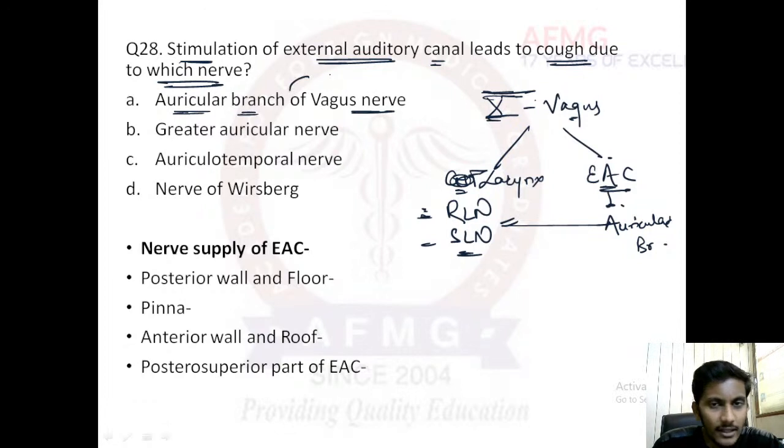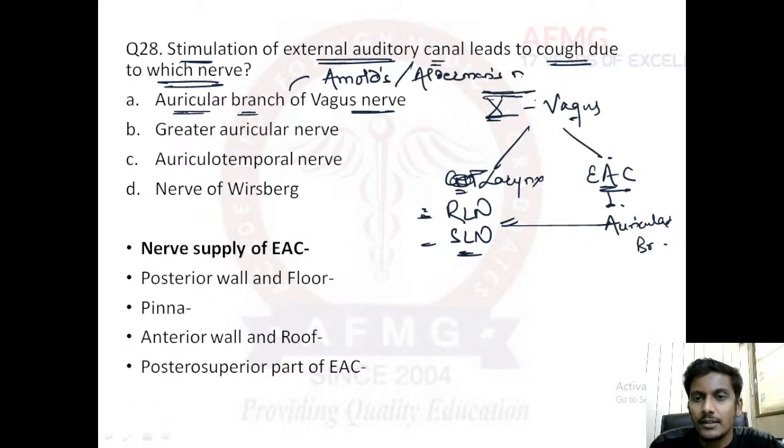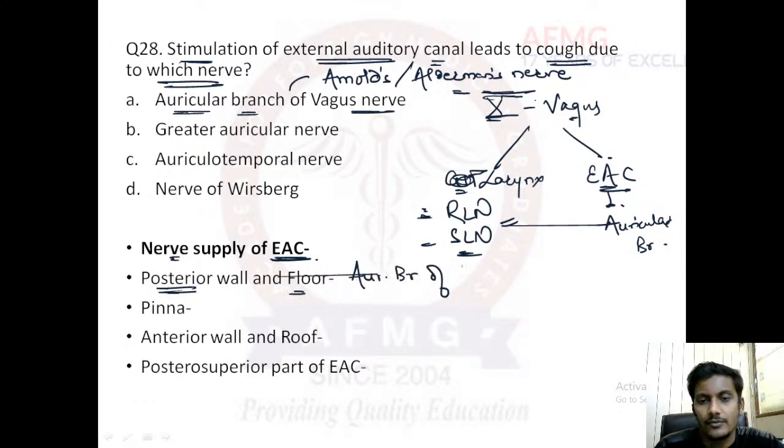And this auricular branch of vagus nerve, everybody of you is right, it is also known as Arnold's nerve. This was a question. Also, it is known as the Alderman's nerve. If we talk about nerve supply of external auditory canal, it has been asked earlier. So please remember, the posterior wall and the floor of the external auditory canal are innervated by the auricular branch of vagus nerve, or the Arnold's or Alderman's nerve. Okay, important. The pinna or the lobule of pinna is innervated by the greater auricular nerve.